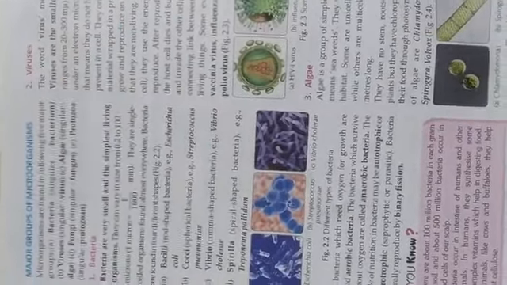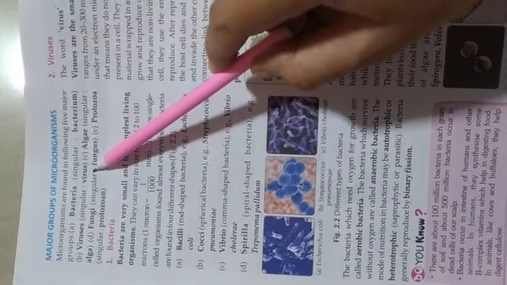Now next, there is a major group of the microorganisms. How can we group these microorganisms? First is bacteria. Bacteria is a plural form, and in singular we write bacterium. Viruses, their singular form is virus. Algae, singular form is alga. And fungi, singular form is fungus. Protozoa, singular form is protozoan.